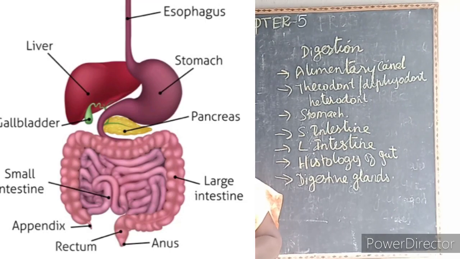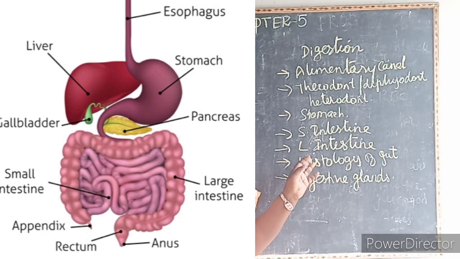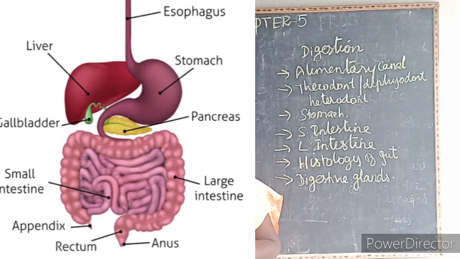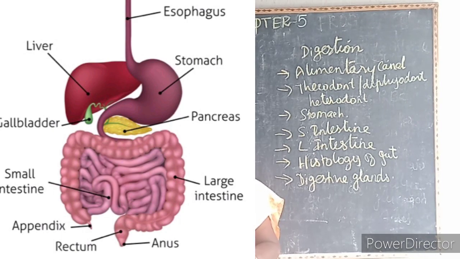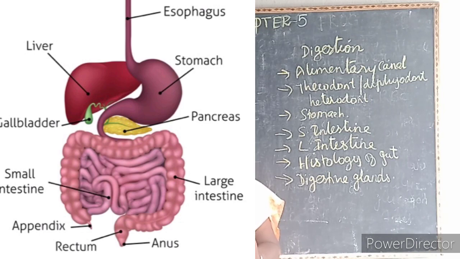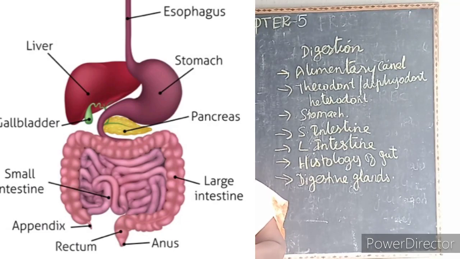The ileum has finger-like projections, that is known as what? Villi. It acts as an absorbing unit. The base of the villi has a space, that is known as what? Crypts of Lieberkühn. Then the large intestine has three parts: the cecum, colon and rectum. The cecum opens into the colon, and this colon has a vermiform appendix. It is larger in the herbivorous animals. This colon has four parts: ascending colon, transverse, descending and the sigmoid colon. The sigmoid colon opens into the rectum, where the feces is stored temporarily, and then it opens into the anus.